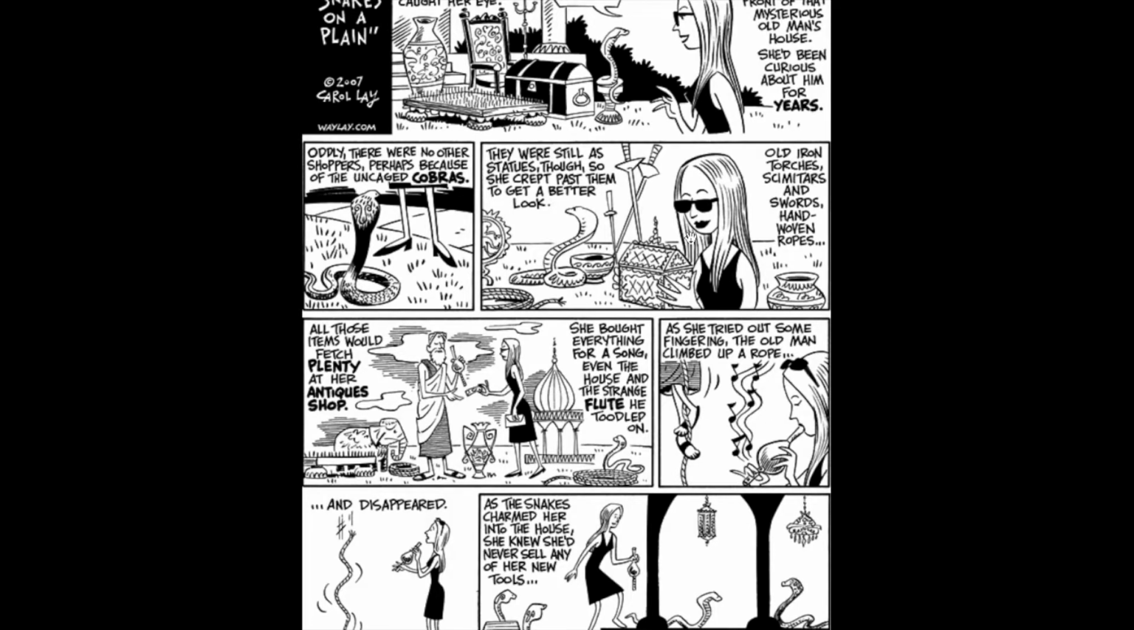Here's a cool one by Carol Leigh. Carol is, well, I'm not sure who this character is, but she is shopping at a garage sale, and there's always been this mysterious old man's house. She's been curious about him for years. So that's another question, kind of. What's this guy been up to? Who is this guy? And now, why has he got this crazy stuff? He's got uncaged cobras and all this other stuff.